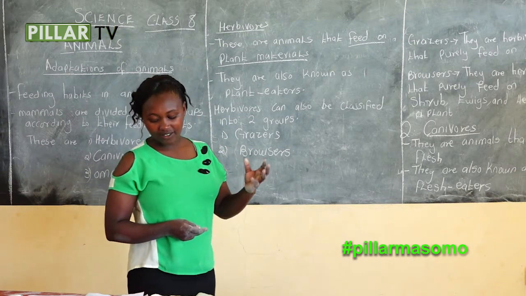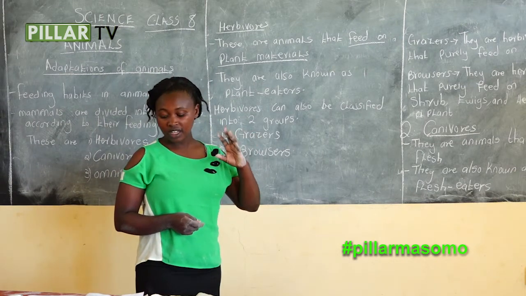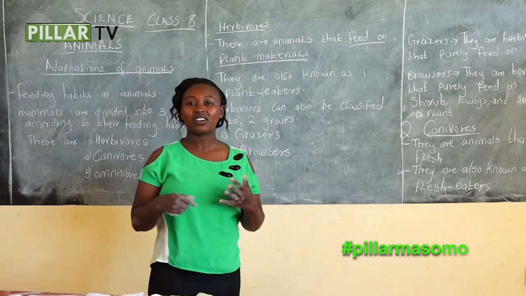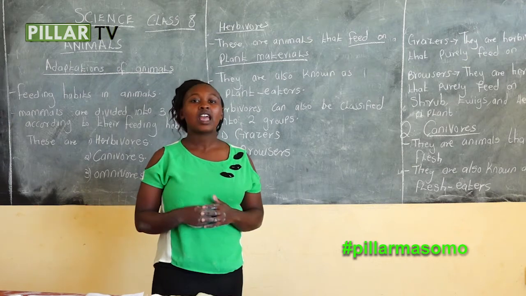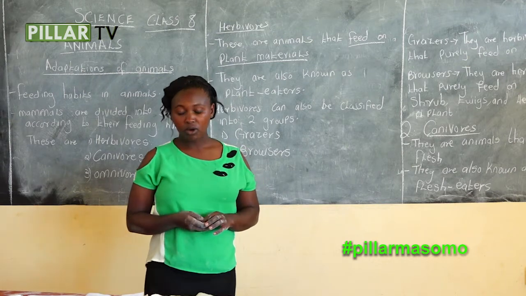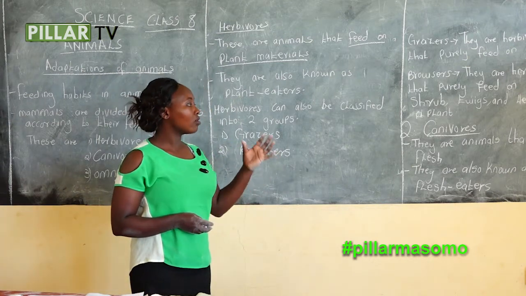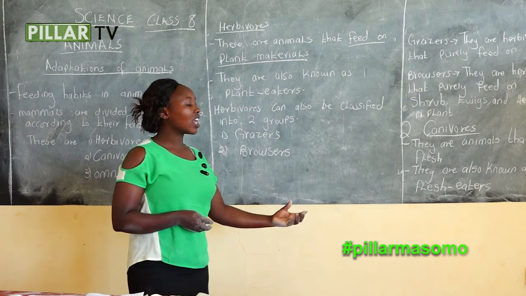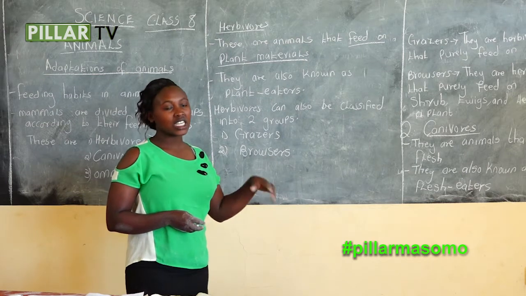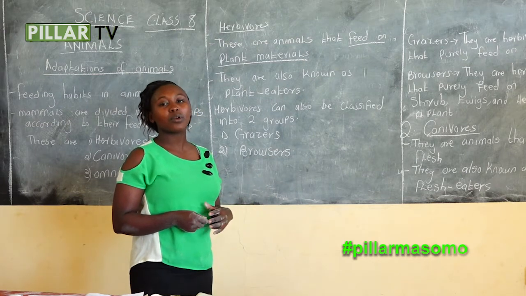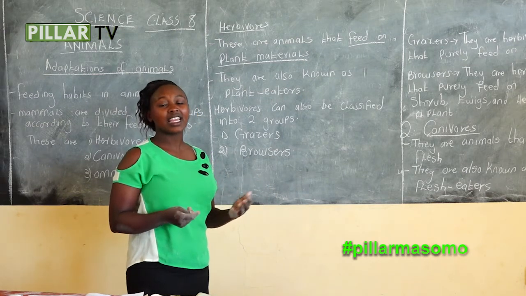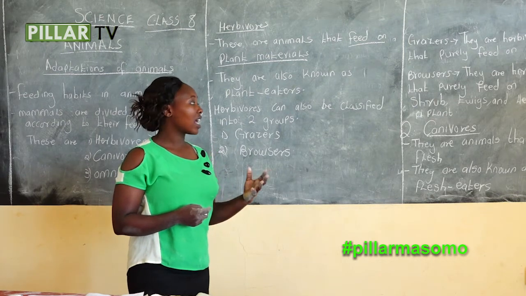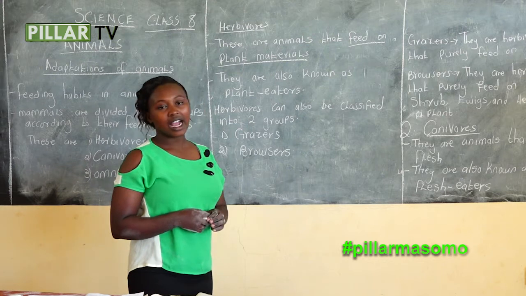Carnivorous have 4 types of teeth, or 4 sets of teeth. That is incisors, canine, molars, and premolars. That is all about carnivorous. They feed on flesh, another name for carnivorous is flesh eaters, and examples are cat, hyena, tiger, jackal, and lion.